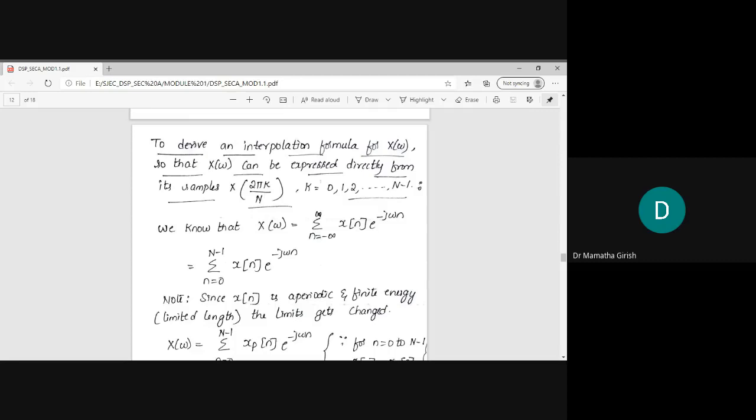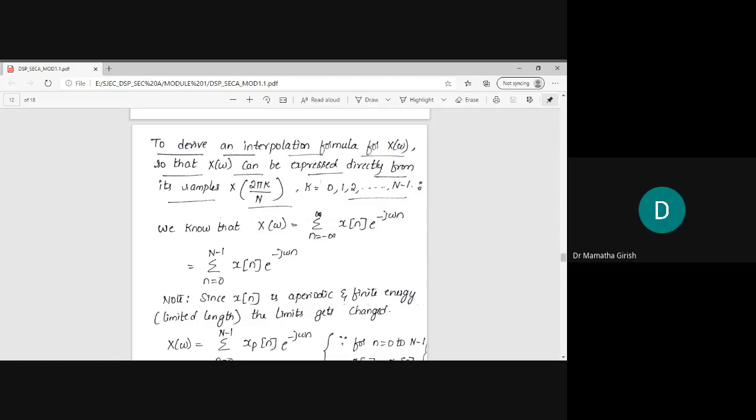I'll repeat once again. The main aim of doing this derivation is to obtain an expression in such a way that X of omega is directly related to the spectrum samples. Earlier, in the previous derivation, at the end of the derivation result, how was I trying to express X of omega? X of omega was expressed using the equation for x of n, the general or the standardized Fourier transform expression. But how did I derive x of n? x of n was being retrieved or reconstructed from xp of n.